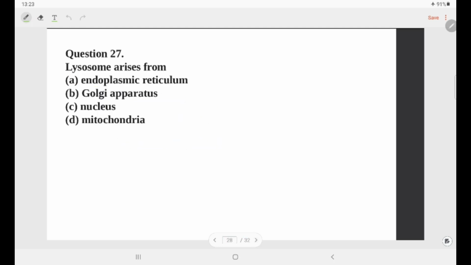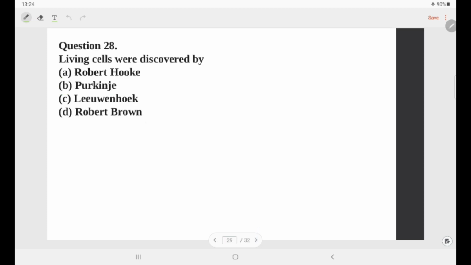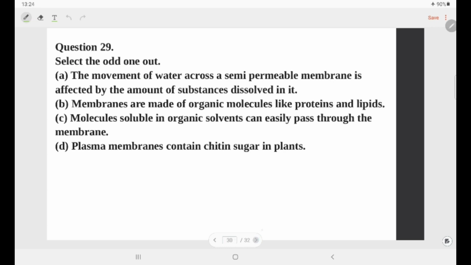Our next question is, lysosomes arise from, option A endoplasmic reticulum, option B Golgi apparatus, nucleus and mitochondria. So, option B is the correct answer for this. Golgi apparatus secretes the lysosomes. Next question, living cells were discovered by whom? Living cells were discovered by Robert Hooke. Okay. So, next question is, select the odd one out.